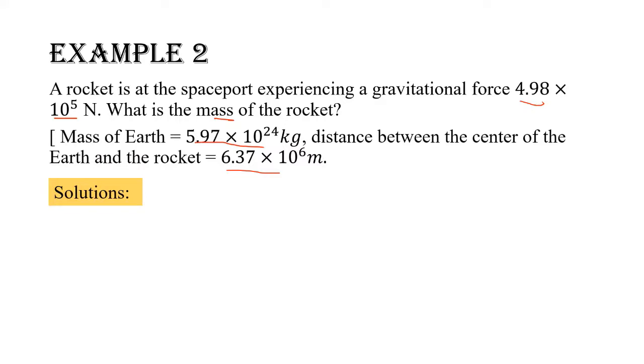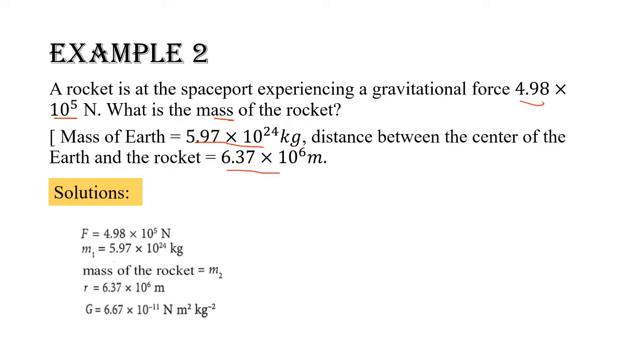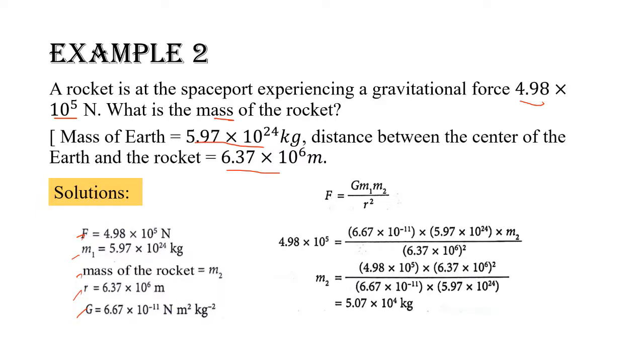So, we list out all the given information in symbols: F, m1, m2, R and G. We write down the gravitational formula, F equals G × m1 × m2 divided by the square of R. Then substitute numerical values into the formula and perform the calculation.